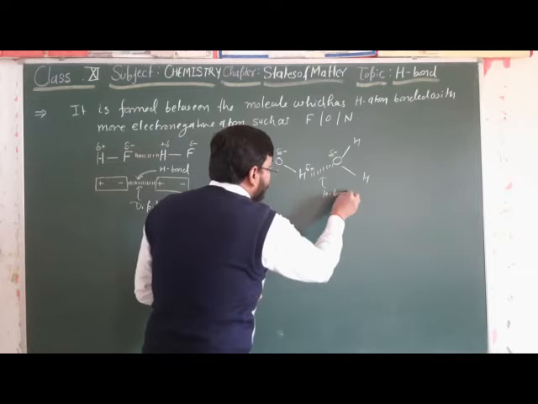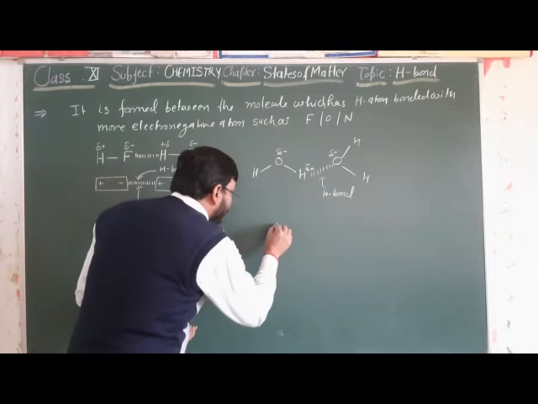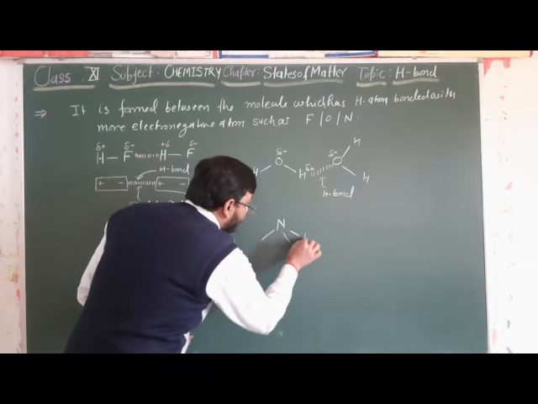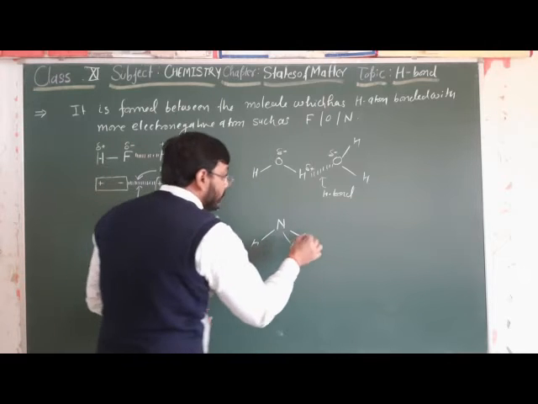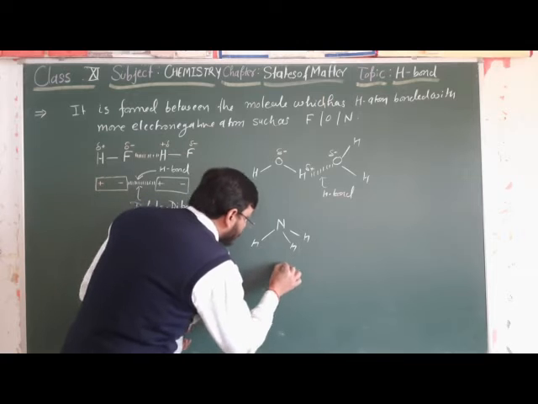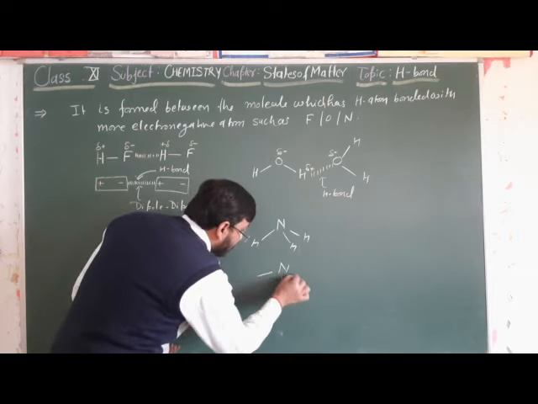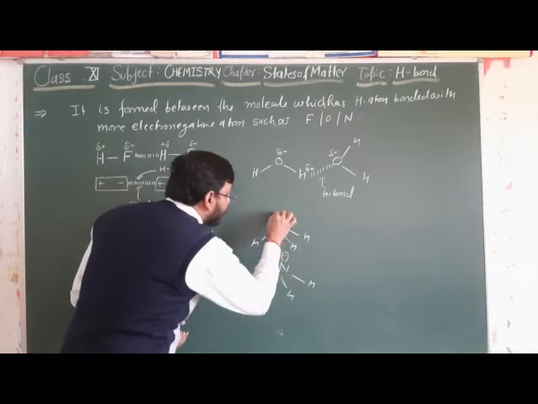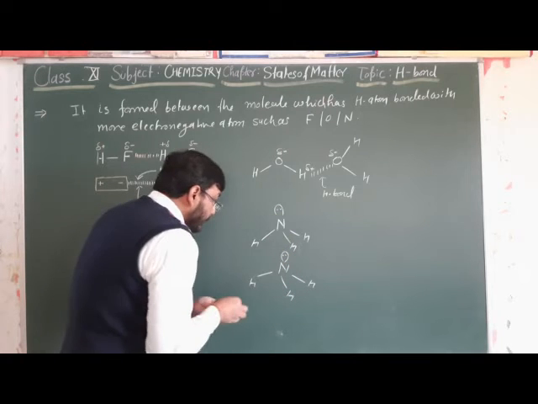Another example where nitrogen is present is ammonia, NH3: N with three hydrogens, and this is a lone pair of electrons.